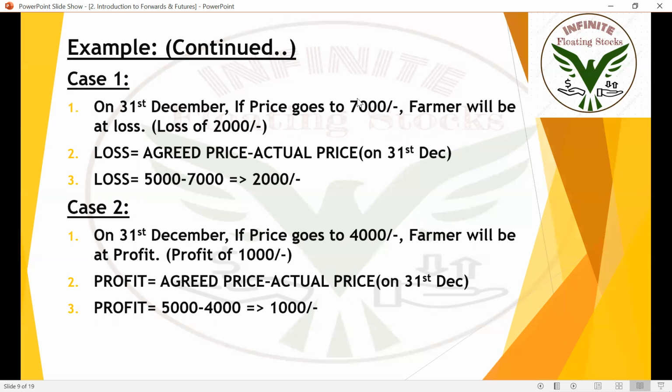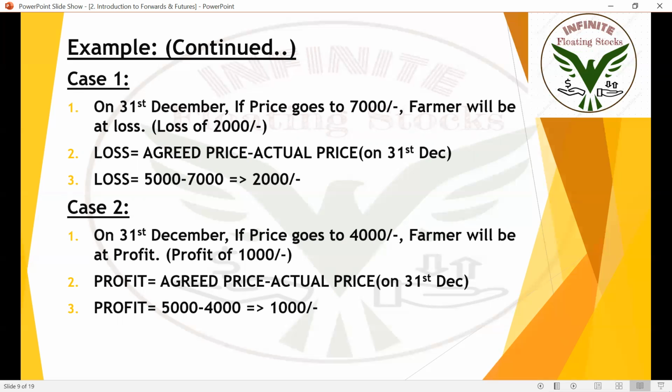Imagine that if he did not make an agreement, he would sell those vegetables for 7,000 to some other shop owner or some customers. He'll get 7,000 if he's not making a contract. But he already made a contract. He already committed to sell all his vegetables at 5,000 only. So he'll get only 5,000 from the shopkeeper. That's it. That's a contract.